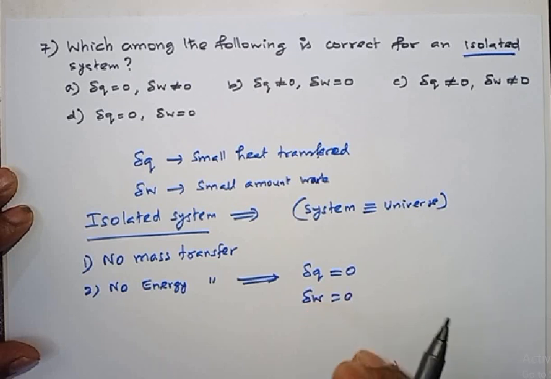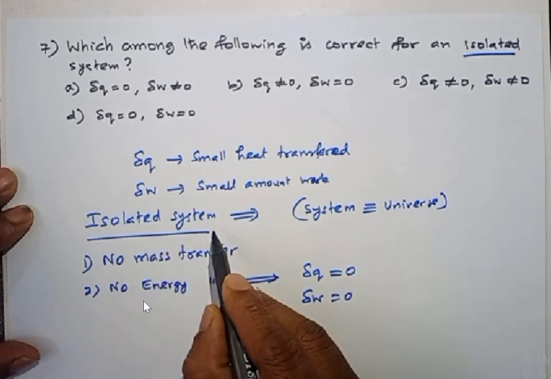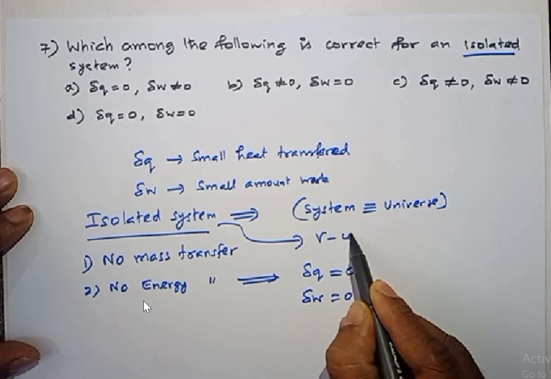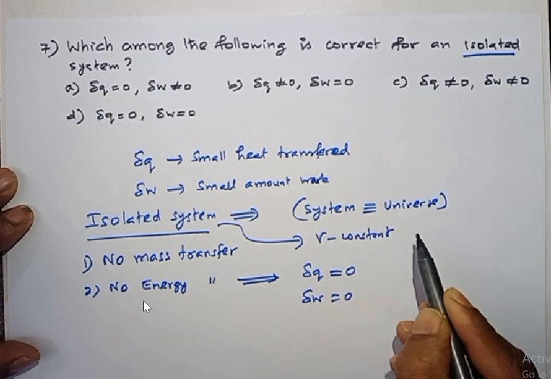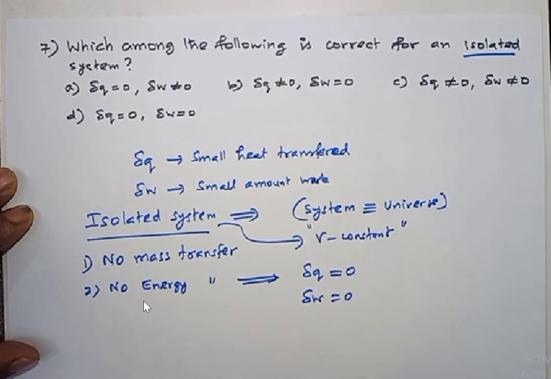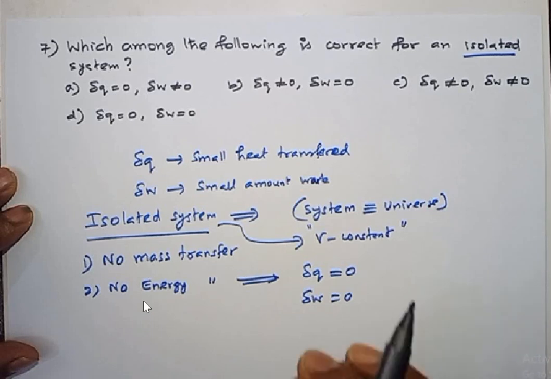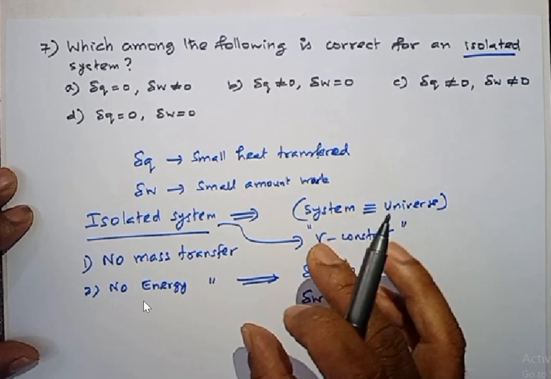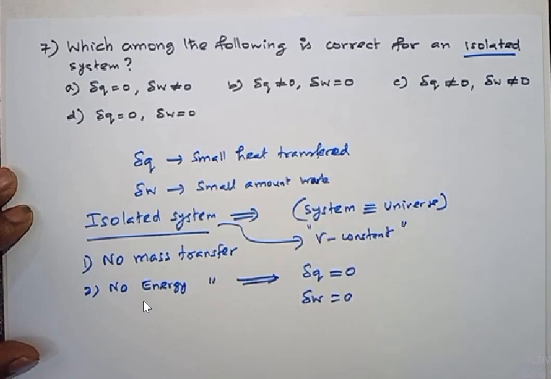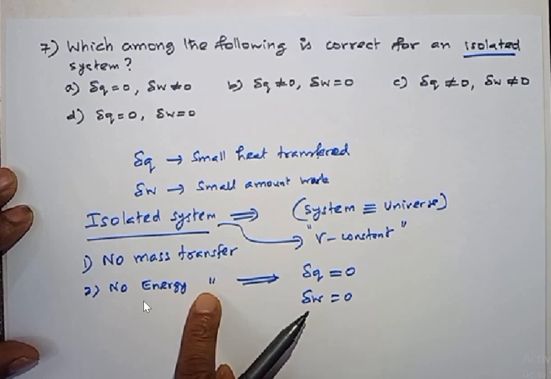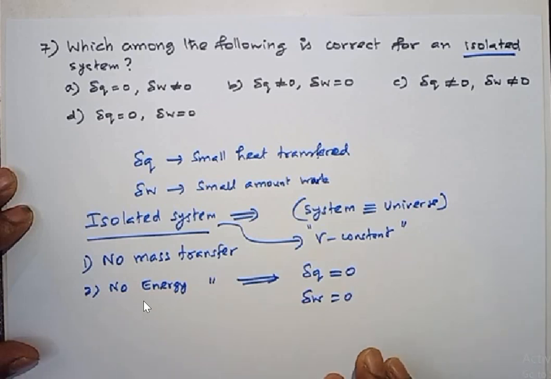There is no expansion or compression of gas in an isolated system. In an isolated system, volume should be constant. If volume changes, expansion or compression occurs, then work will occur. It is given clearly: no energy transfer, meaning any form of energy.